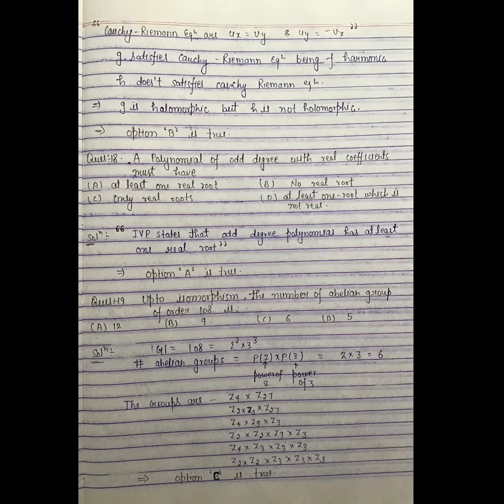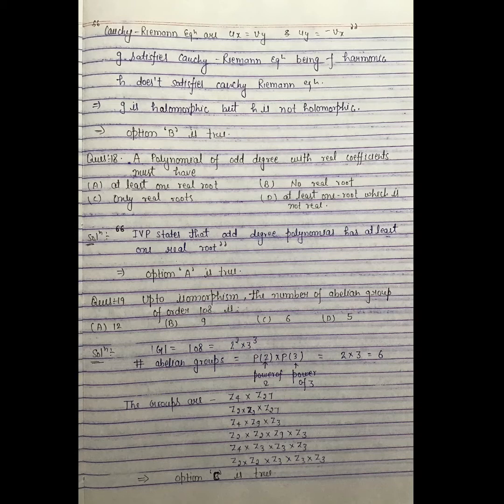Question number 19. Up to isomorphism, the number of abelian groups of order 108 is: 12, 9, 6 or 5. We write the order as 108, which can be written as 2² × 3³, the prime factorization of 108.